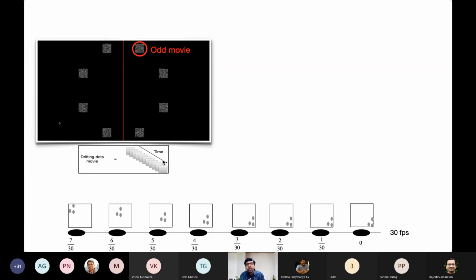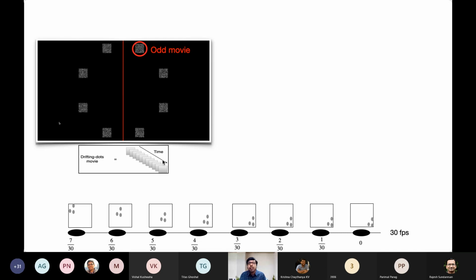If we were to lay down these frames over time, say at t equal to 0, there is one frame. If it's a 30 frames per second movie, then every 1/30th of a second there is a new frame. In the sense that there are 30 frames in 1 second. In the odd movie shown on this slide, the dots are drifting from the bottom right corner to the top left corner. So over time, these dots are all drifting.